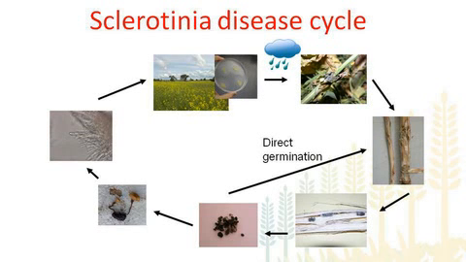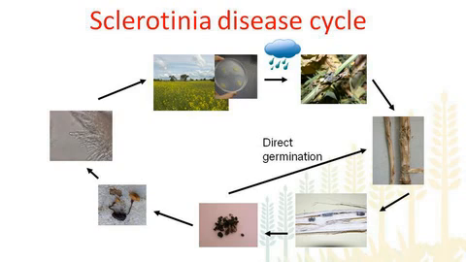I will just quickly go through the Sclerotinia disease cycle to give you an idea of how this disease survives and then develops in the crops. Sclerotinia survives in the soil in the form of tiny, very hard black fruiting bodies called sclerotia, and they can survive in the soil for a very long time, maybe up to 5 or 6 years.